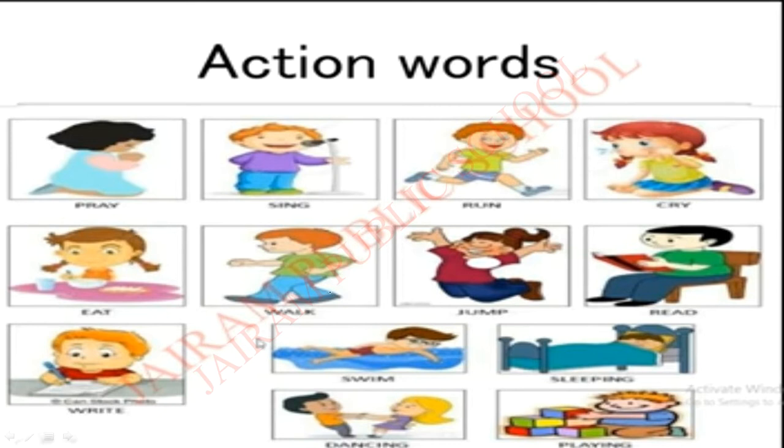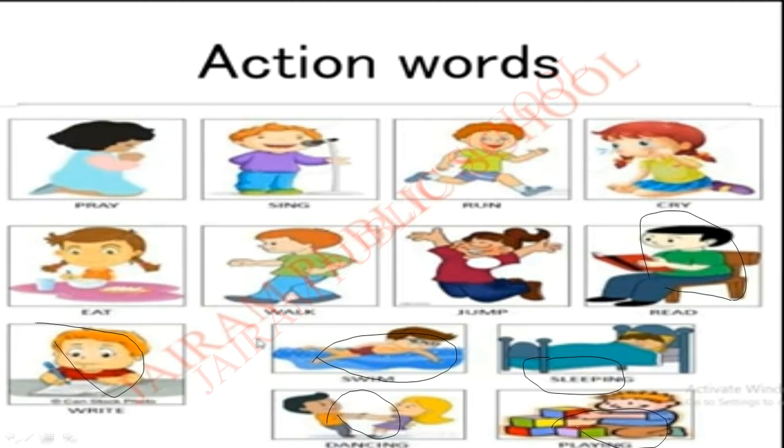Yes. What is the action this boy is doing? Yes, walking. So he is walking. And then what action is she doing? Jumping. Jumping is an action word. Next, this boy is reading. Reading is an action word. Next, what is this boy doing? Yes, writing. So, writing is an action word. See, swimming, dancing, sleeping, playing.